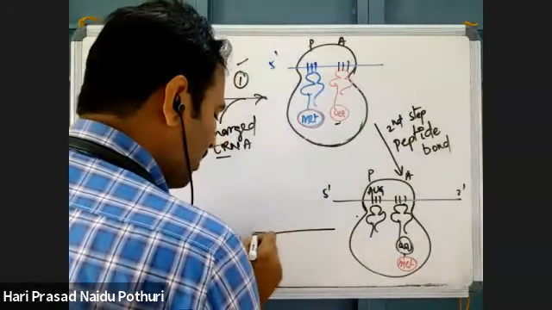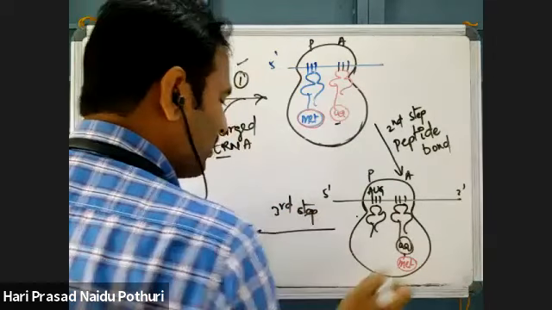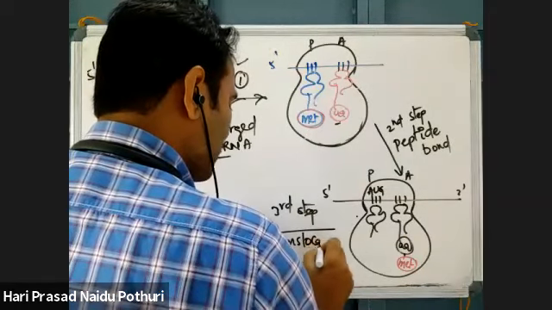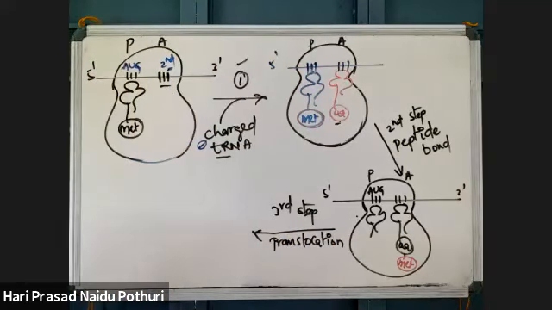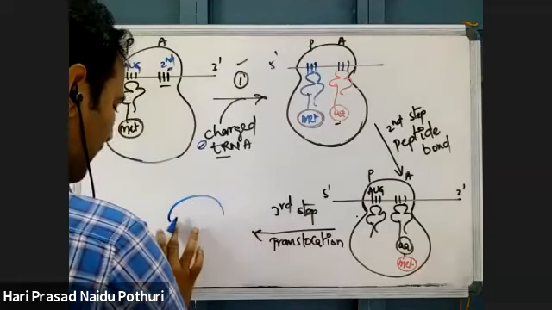Then the third step takes place. What is the third step? The third step is translocation. What happens during translocation? See, I will show that difference with a red pen.